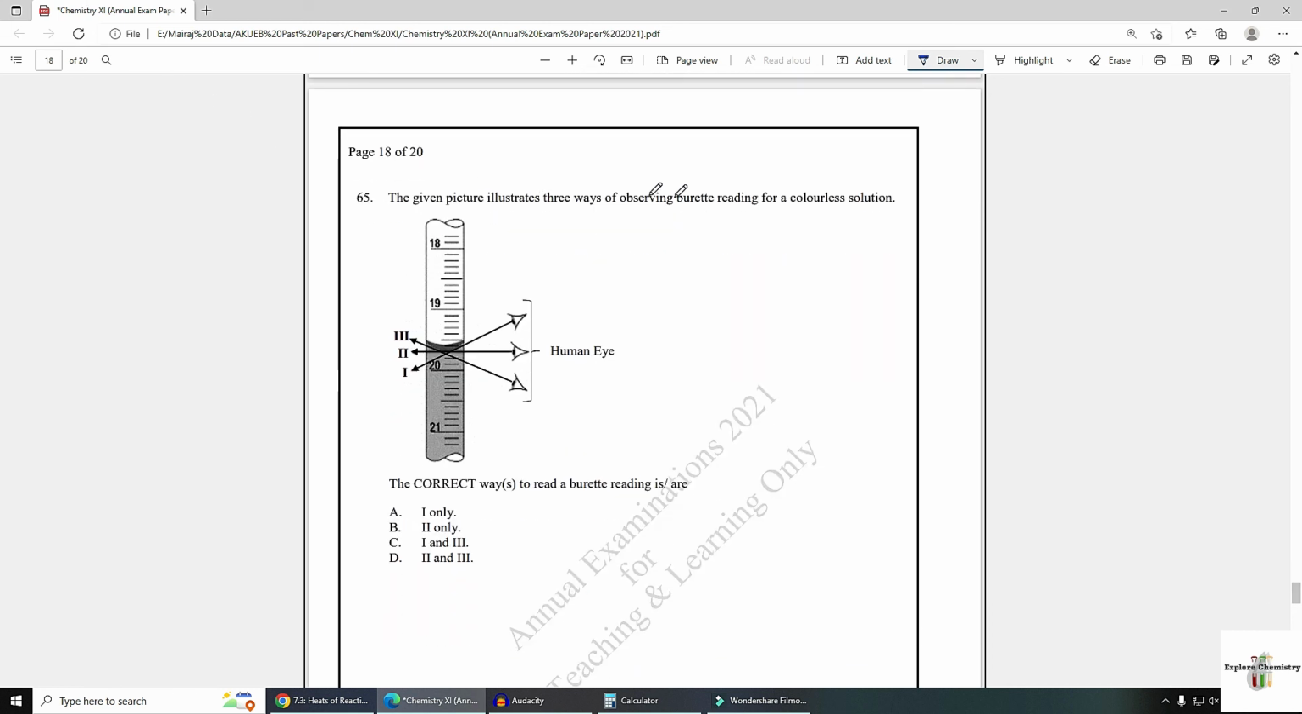The given picture illustrates 3 ways of observing burette reading for a colorless solution. The correct way to read the burette reading is at eye level, that is 2 only, option B.